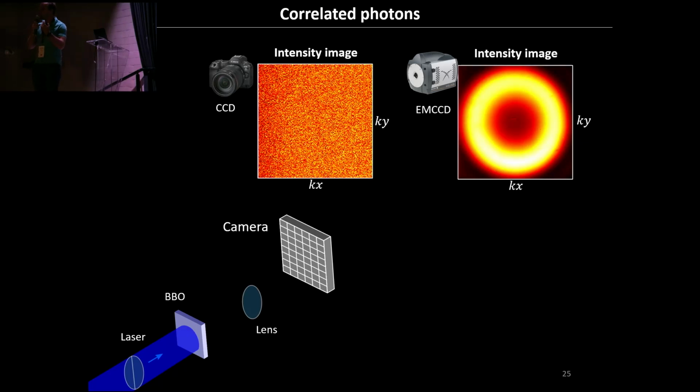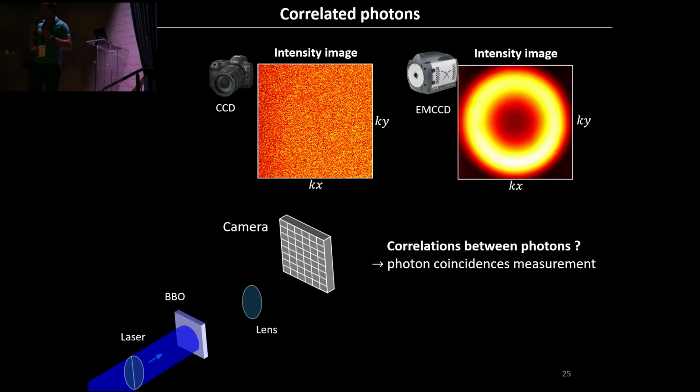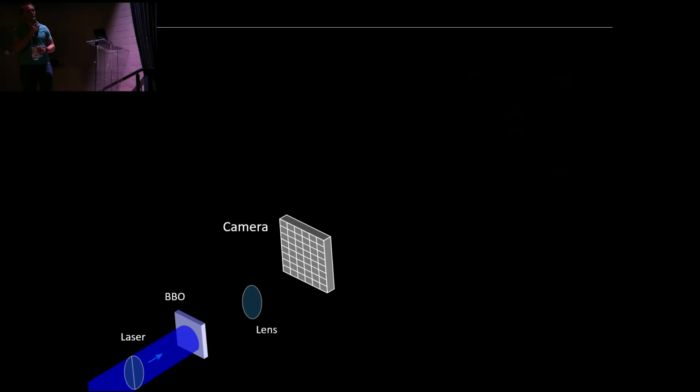So if we want to do quantum imaging with entangled photons, we need to be able to measure the correlation between the photons. For that, we need to measure coincidences between the photons at the different pixels at the output. Measure what we call the second order correlation function over the full spatial degrees of freedom. So, technical problem. Let's see how we can do that.